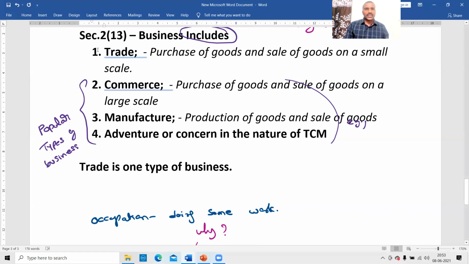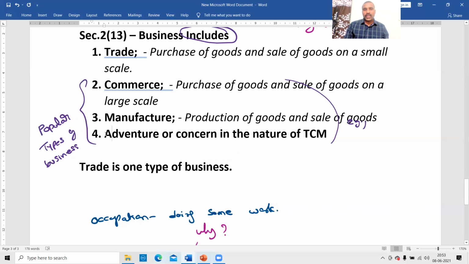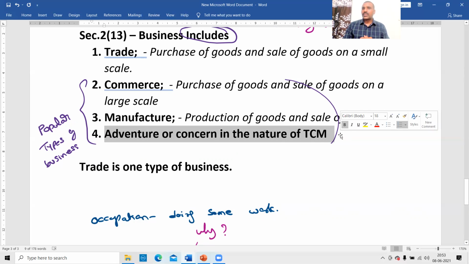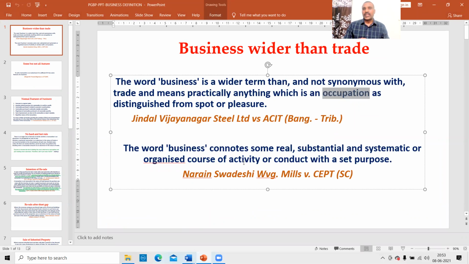Okay, these are the points. These are obviously covered. But here, the fourth point is the important point. Many legal disputes are arising under this point: adventure or concern in the nature of trade. We'll discuss now what is meant by adventure or concern in the nature of trade.